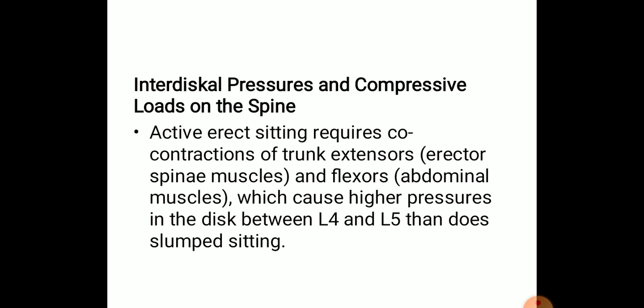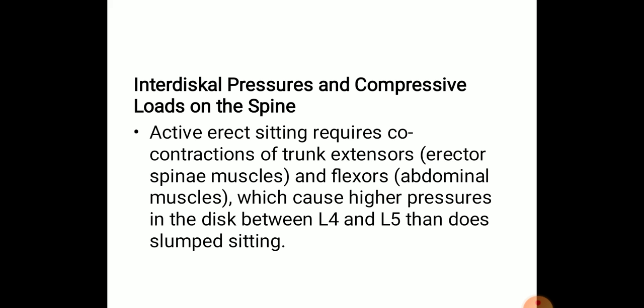So next one is interdiscal pressures or compressive loads on the spine. As we said, three things have to be mentioned in normal sitting posture. First one is what the muscle activities are and how they occur in normal sitting posture, in relaxed sitting posture and in slump and slouch sitting posture. So how the line of gravity and the muscular effects occur in sitting posture, and why this slump posture happens, is mainly because of this flexion relaxation phenomenon. So next one is interdiscal pressure which is applied in the spine.